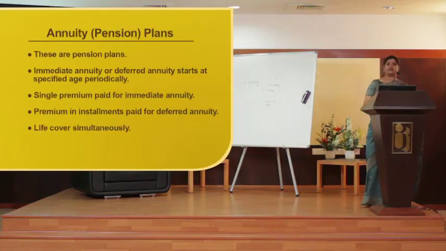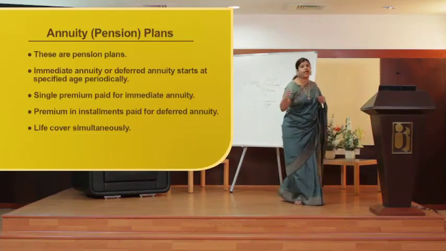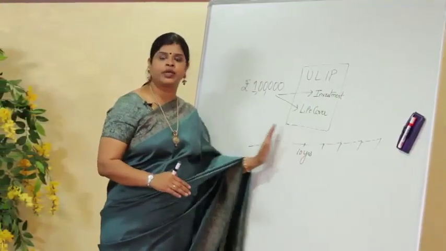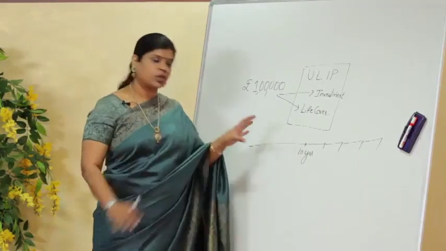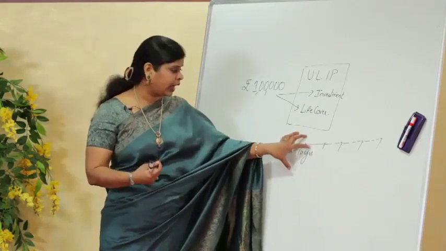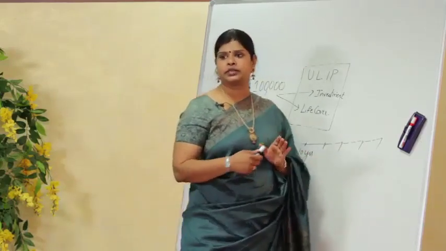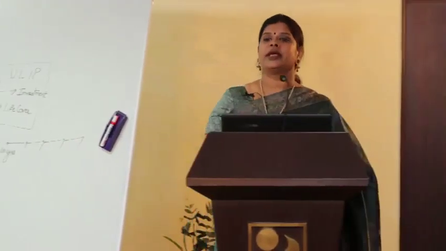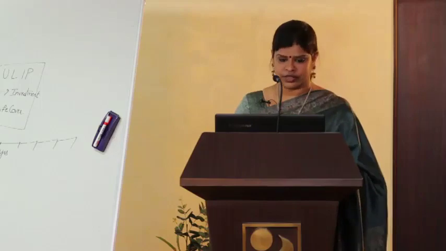Premium in installments is paid for a deferred annuity. Now what happens, as I said, deferred annuity is going to postpone the annuity for a certain period. So let's say 10 years is the period during which I'm not going to get anything out of this premium. All the premiums are going to be accumulated till this 10 years, and there will be some bonuses which I'm going to get, and on that basis the annuity will start from the next subsequent year. So life cover also is part and parcel of this pension plan. I get a life cover along with the annuities which I receive.